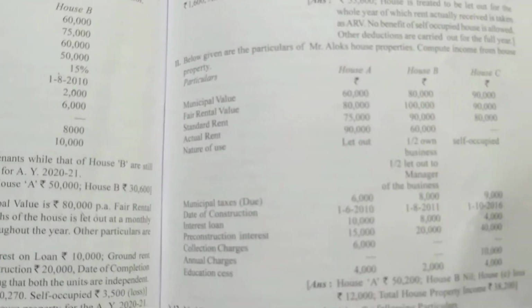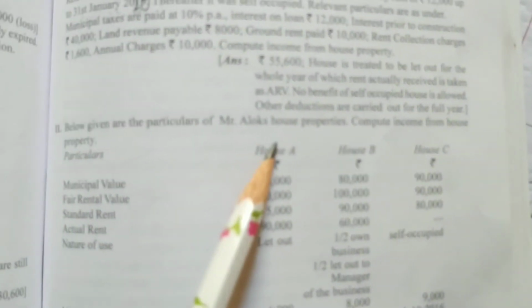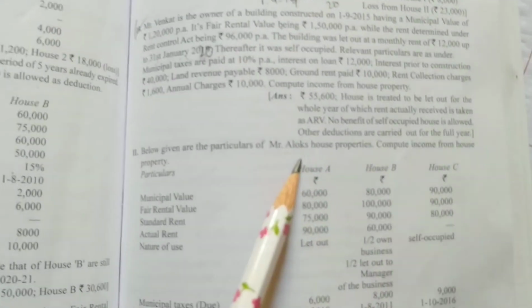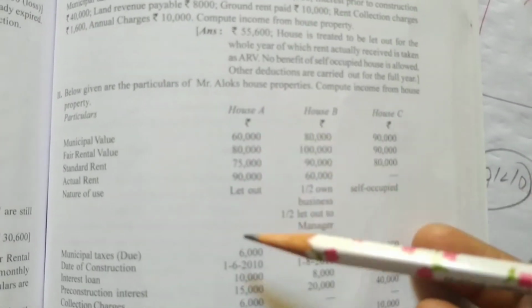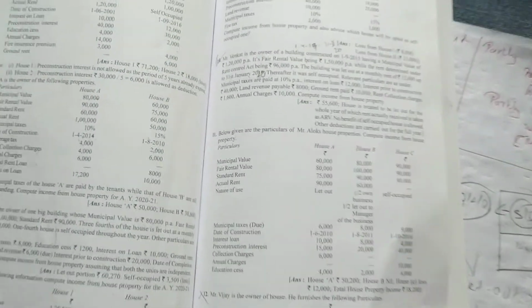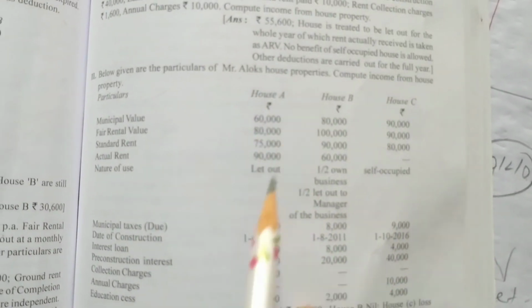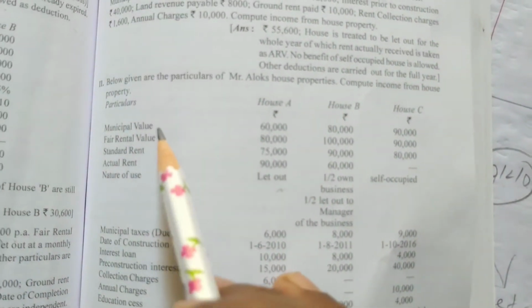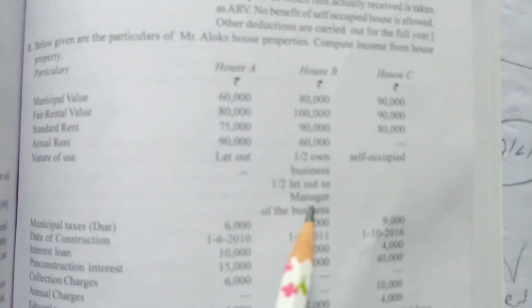Let us do a simple problem first, page number 197, problem number 11. What is it saying in problem 11? Below given are the particulars of Mr. Alok's house property. Compute income from house property. He has three houses: house A, house B and house C. For the first house, he has given it on let out, so we know for house A we have to do the calculation based on let out. The second house he is using for business purpose half, and the other half he is using for the manager.